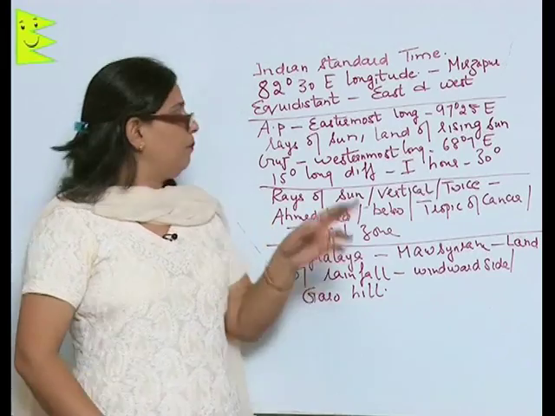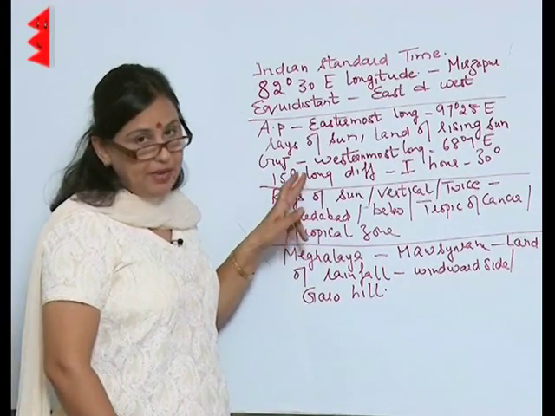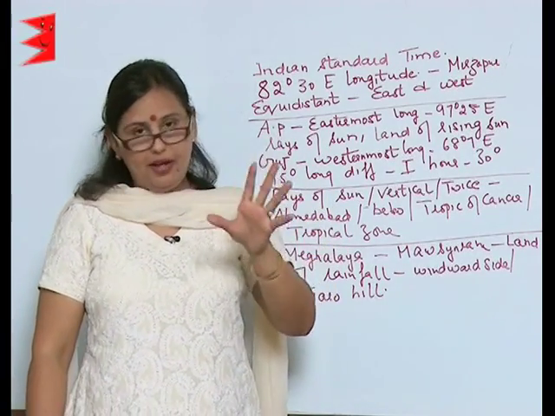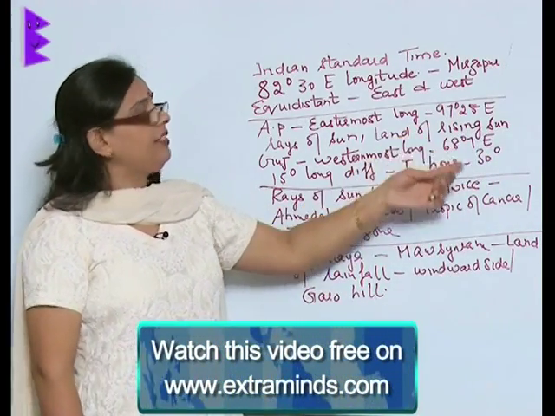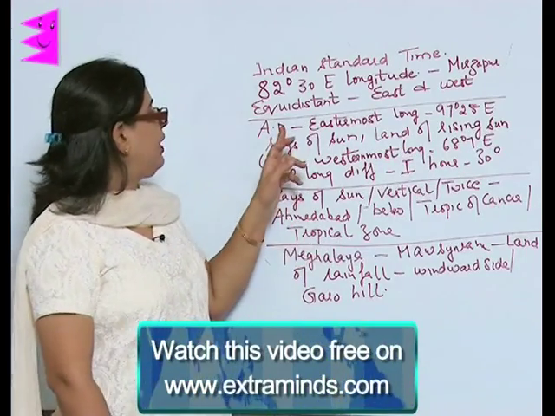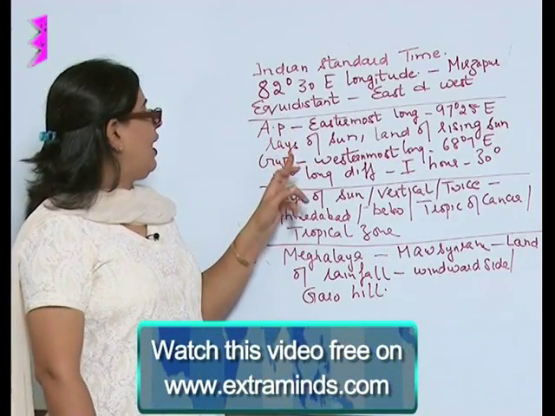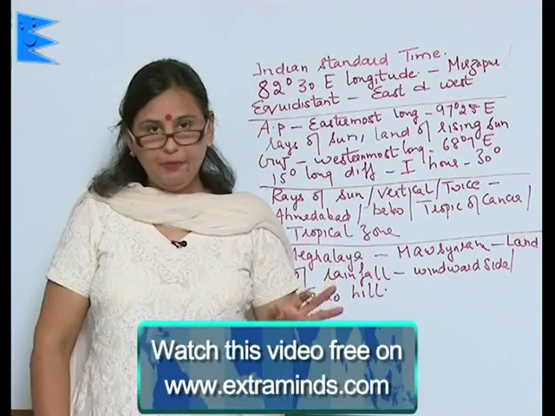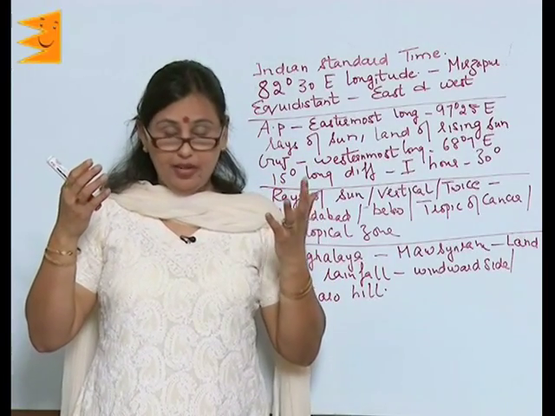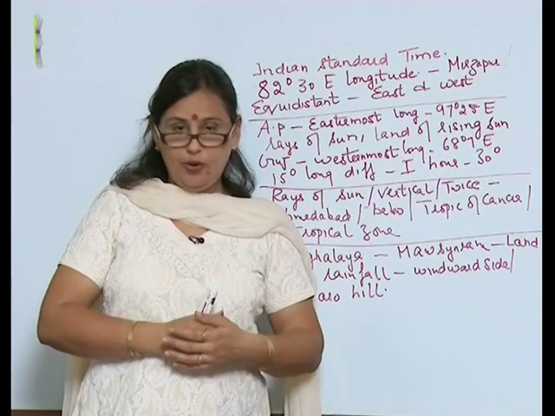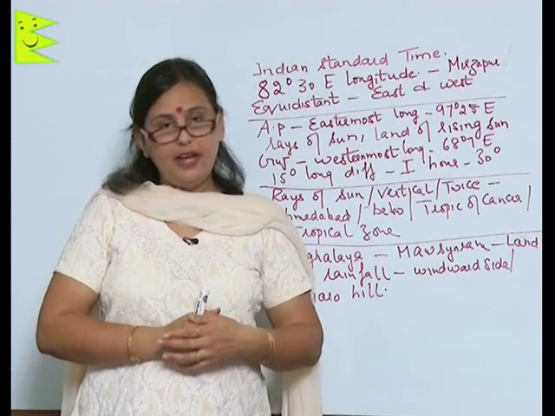And as I said, every 15 degree makes a difference of 1 hour, and since here it is 30 degree, that is why the difference is 2 hours between Arunachal Pradesh and Gujarat. That is why when it is morning in Arunachal Pradesh, it is still dark in Gujarat.